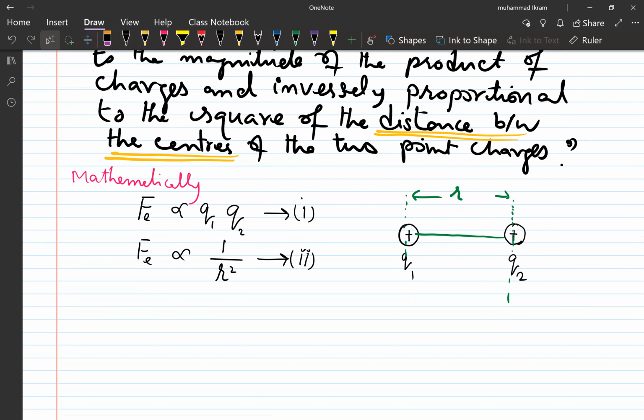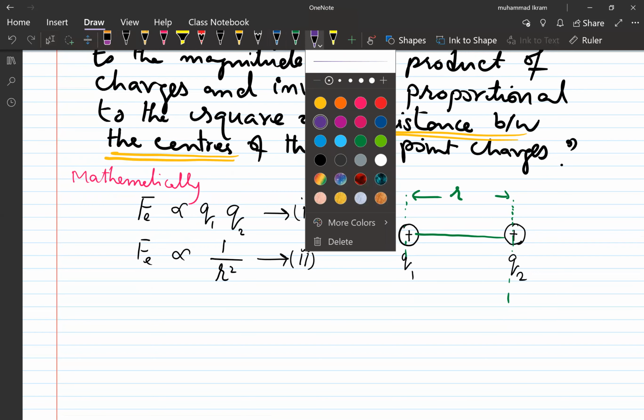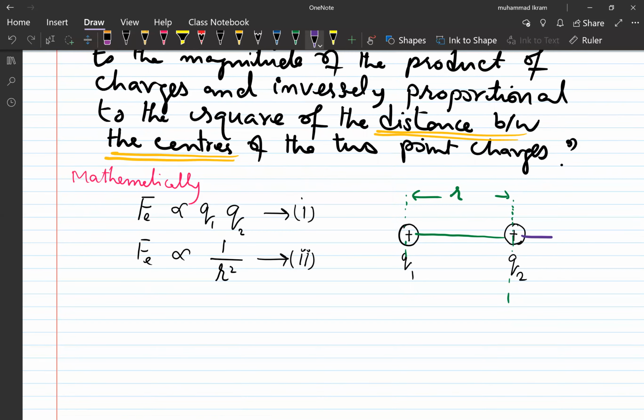If this is charge Q1 and this is charge Q2, so let's say we have this force, since the two repel each other, and here we have this force, right? So this is the force.